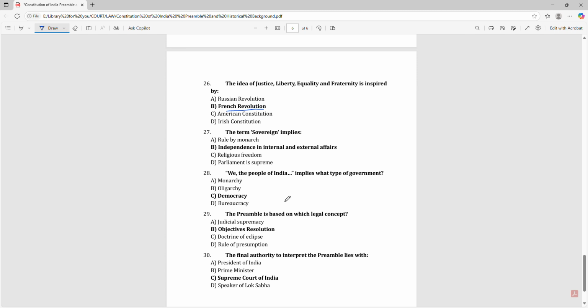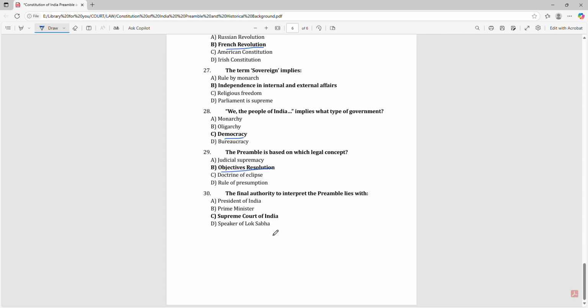The term sovereign implies independence in internal and external affairs. "We, the people of India" implies what type of government? Democracy. The preamble is based on which legal concept? Objectives Resolution. The final authority to interpret the preamble lies with the Supreme Court of India.